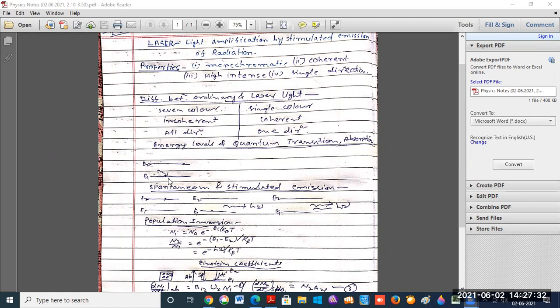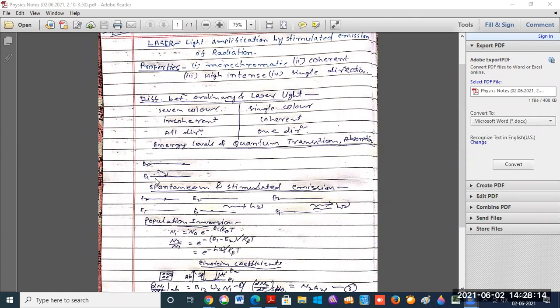Now, if an atom jumps from one energy level to another, or from the second energy level to the first energy level, this process is known as quantum transition. If an atom moves from a lower energy level to an upper energy level, or from an upper energy level to a lower energy level, this process is known as quantum transition. Here I have written quantum transition.